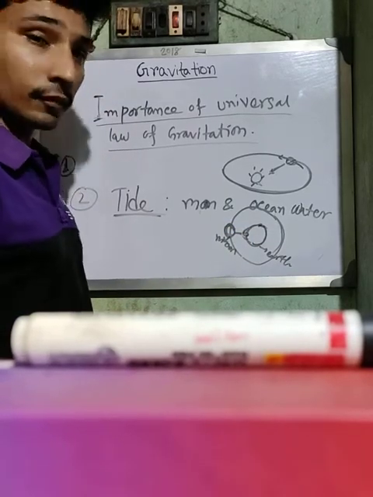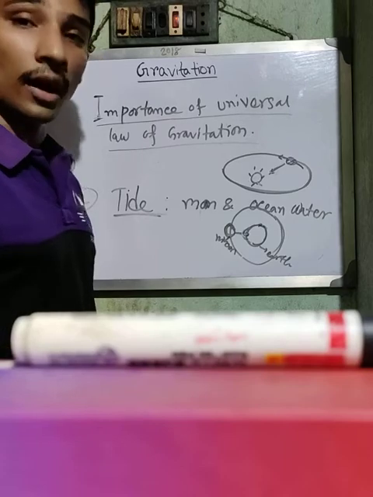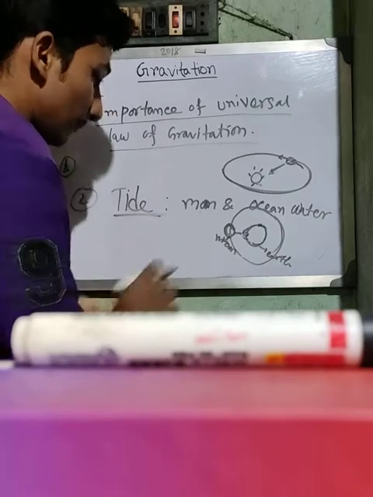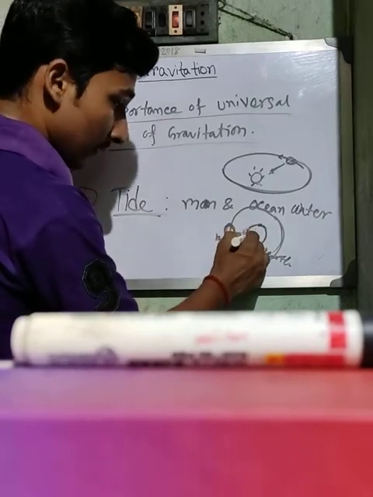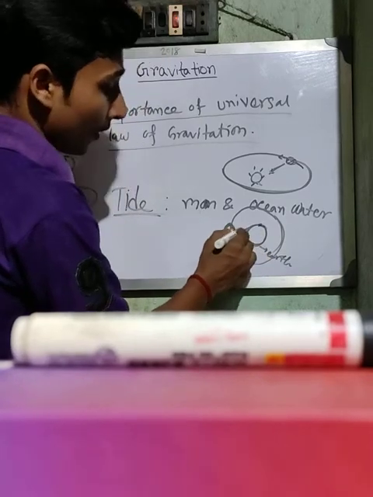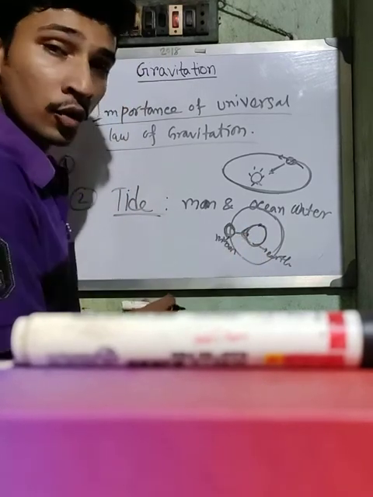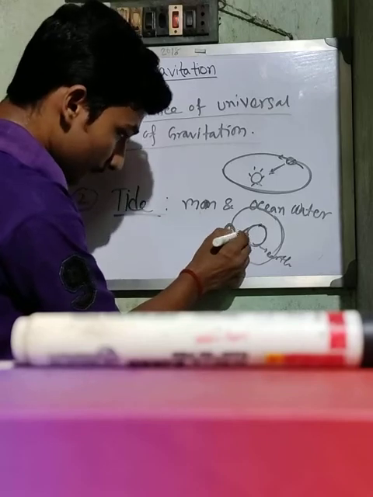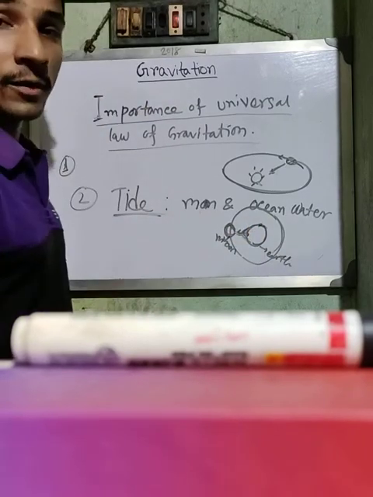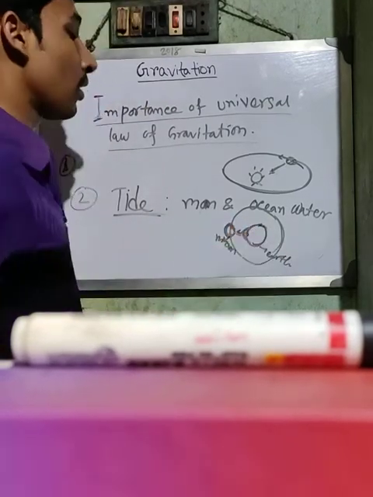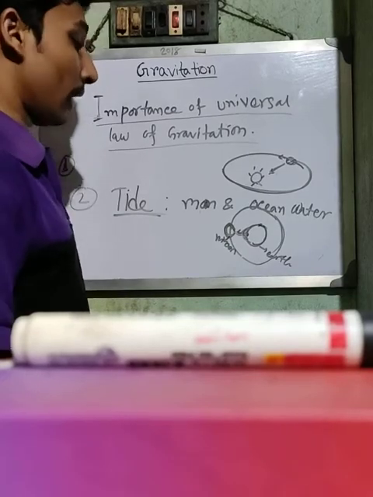Clear? The water of that position is attracted by the gravitational force of the moon, tries to expand, and tides occur.